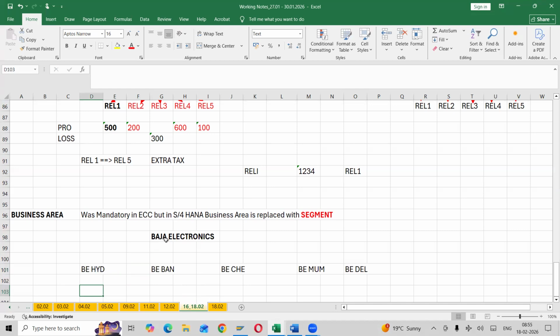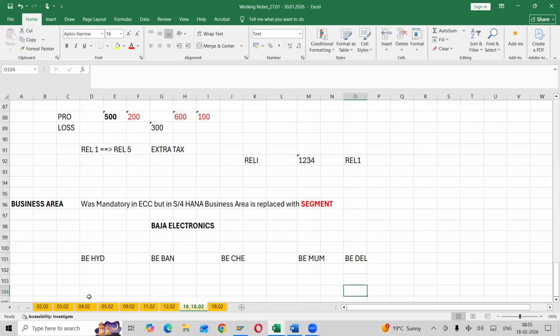So here Bajaj Electronics has different branches in different cities: Hyderabad, Bangalore, Chennai, Mumbai, Delhi. And again, it has different areas also in Hyderabad. At the same time, Bajaj Electronics deals with electronic goods.